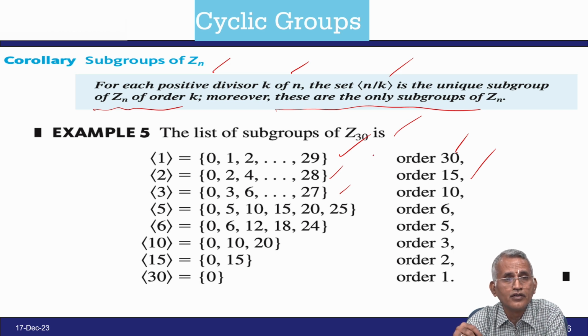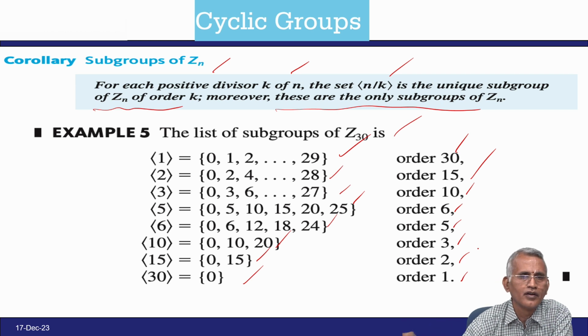And then you take the multiples of 2, 3, 5, 6, 10, 15, 30, and the corresponding orders follow using the theorem. This order is unique, and these are all the only subgroups of integer modulo n. Also we can list the subgroups of integer modulo 30.